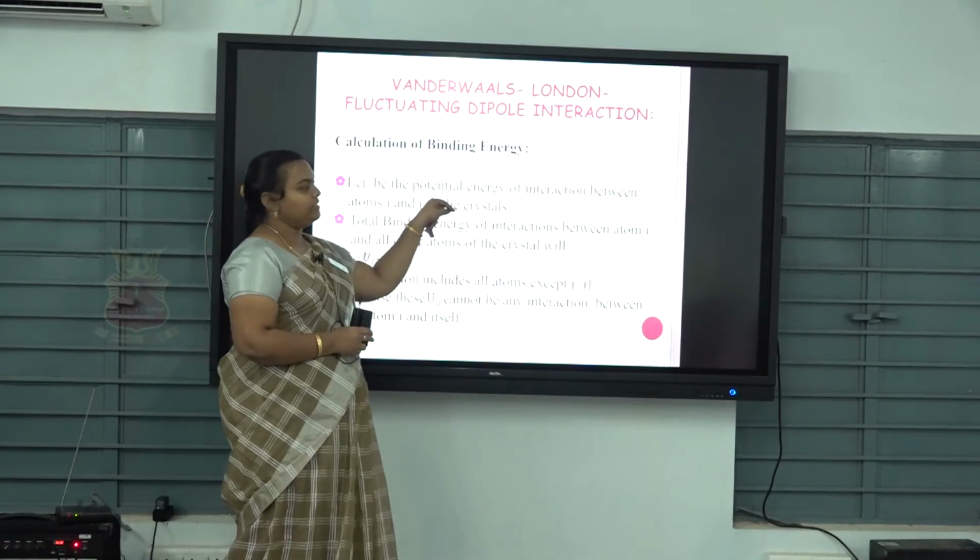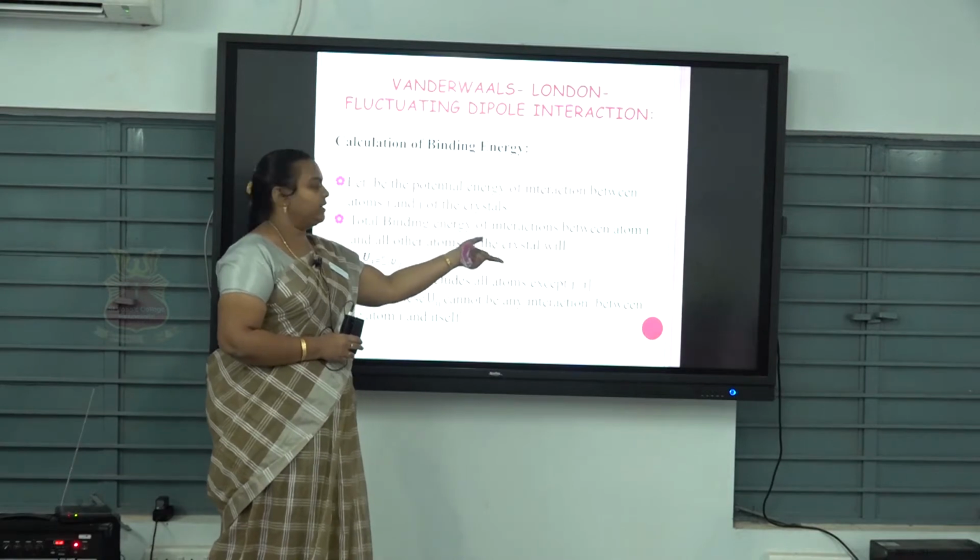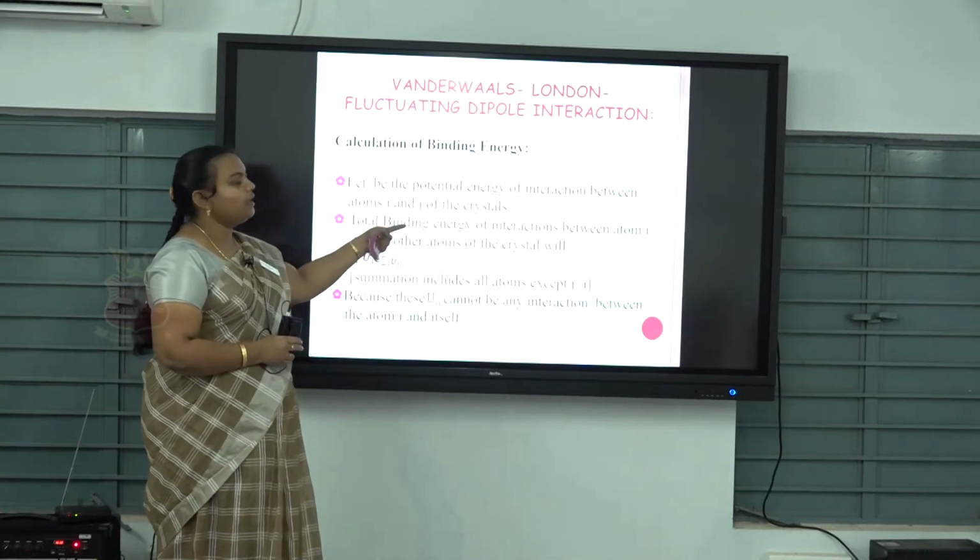In the potential energy of interaction between the atoms I and J of the crystal, we find the total binding energy.